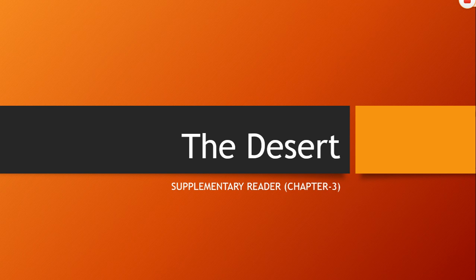And of course, must have experienced many things over there. But today, we are going to study this chapter, The Desert, with the writer's perspective. And let's find out how much we are close to the writer's thought. Okay? So, let's start with the chapter.